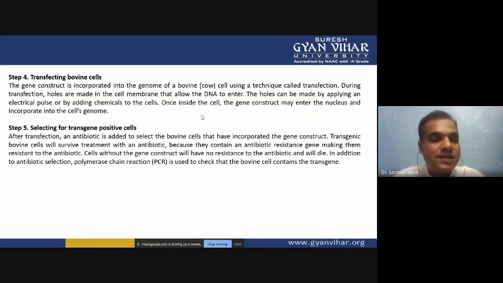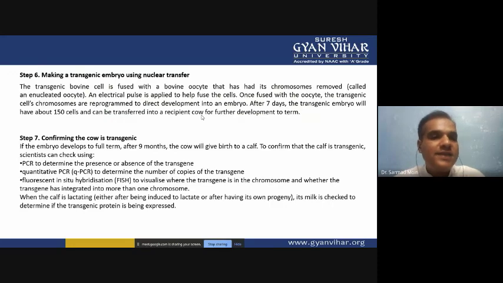Otherwise, if the PCR product is not synthesized, it means that your gene is not successfully integrated. So PCR is another technique where you can check whether the transgene is successfully integrated into the cell or not.